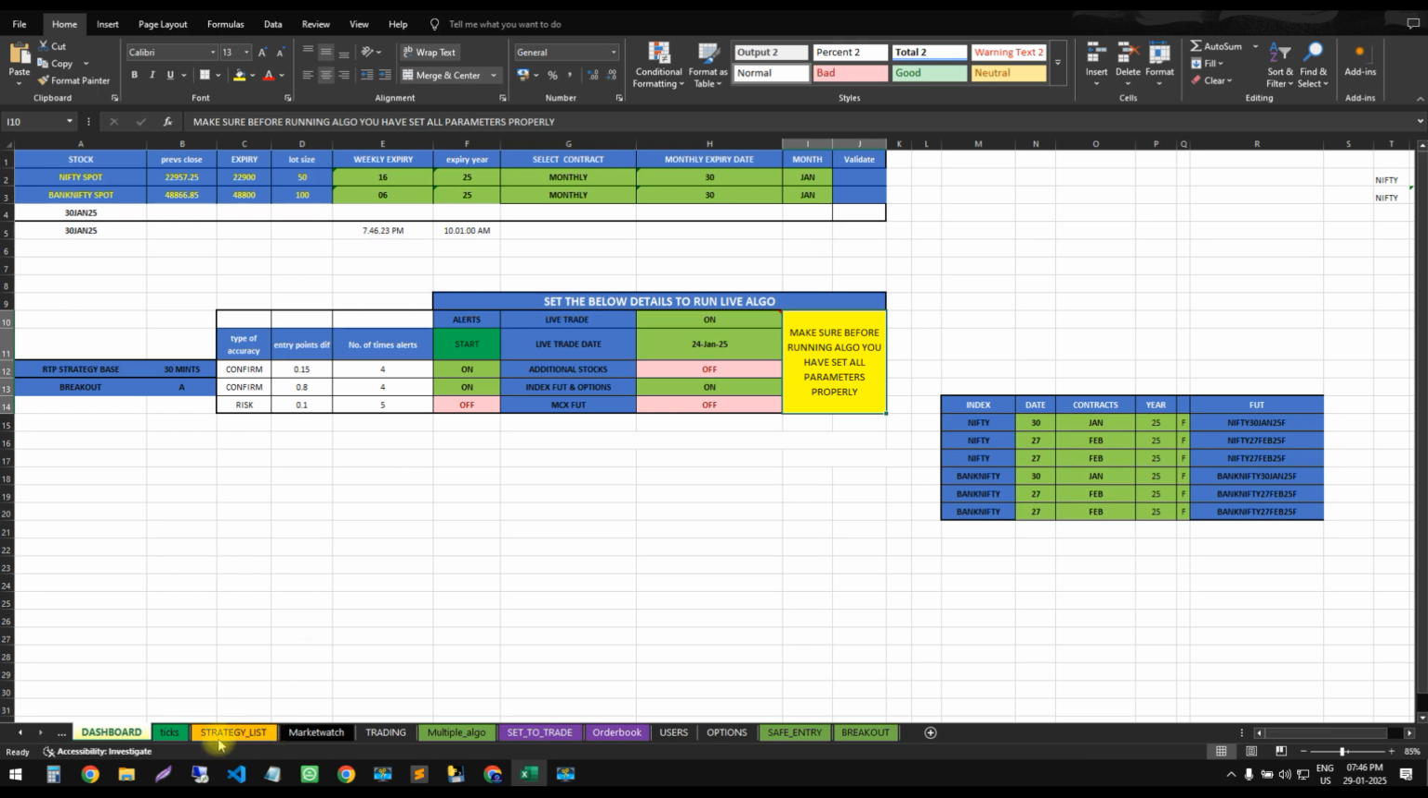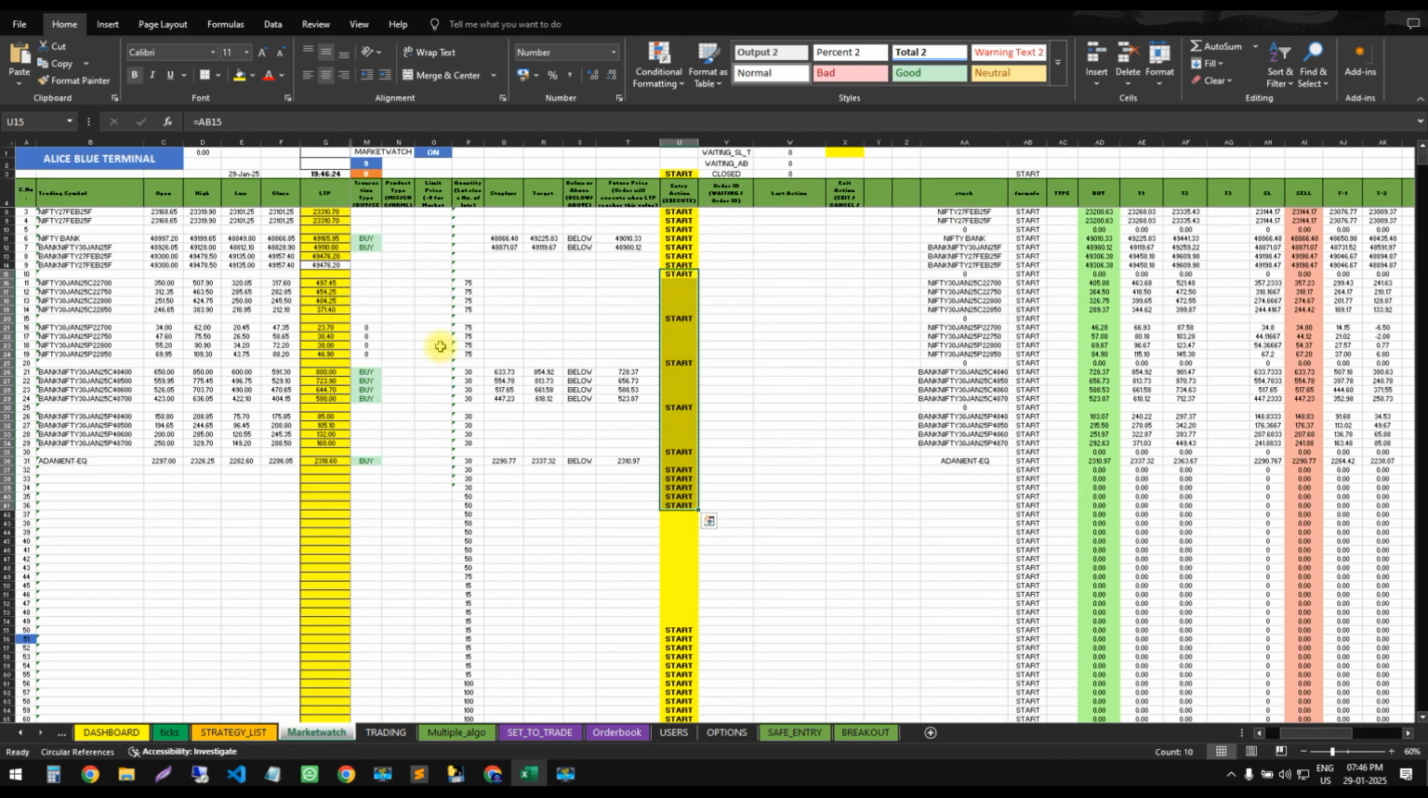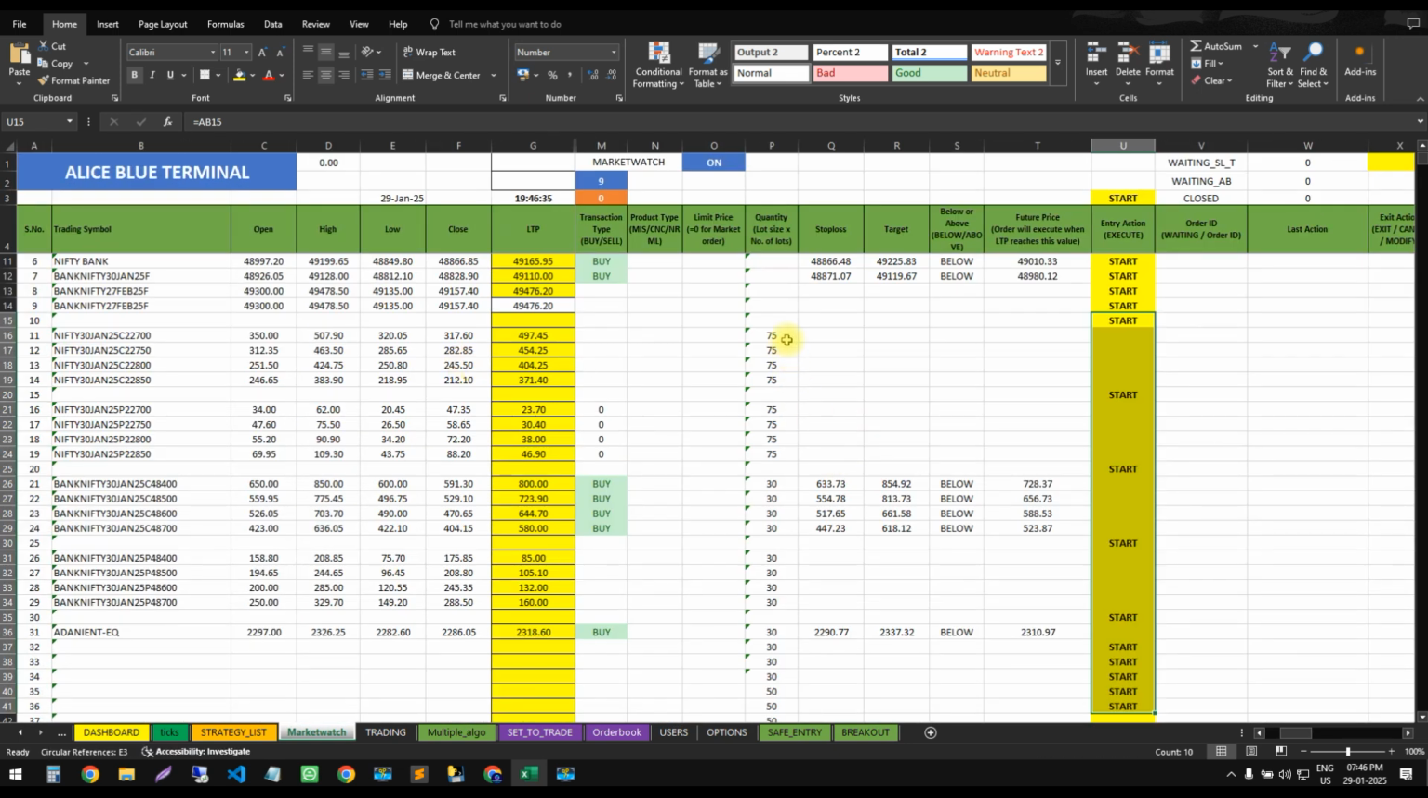Okay traders, next we'll go to the market watch. Today I'm just showing you a backtest of options trading. Here you have to set the quantity, how many lots you want, and you can set the quantity of the options here. Just copy and paste it, because if you see any blank here, it should be filled. There should be a start button there, then only our Excel will start running.